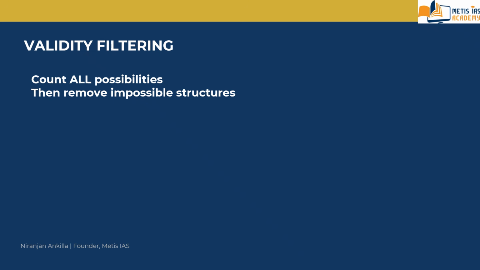Let me repeat it once again. The geometric grid logic family, that is the subtraction theory. This family uses geometry to hide a combination problem. The core theory here is validity filtering.